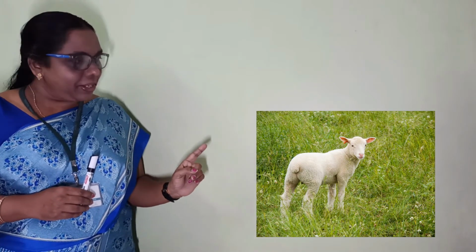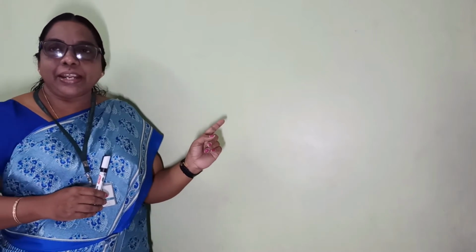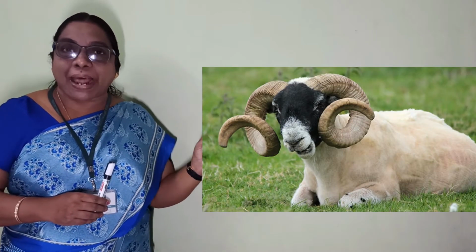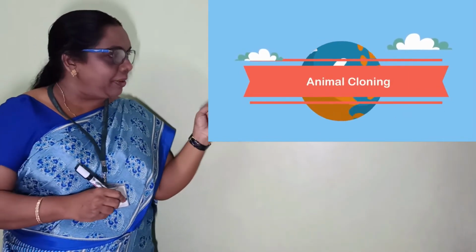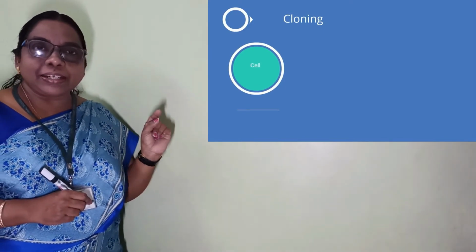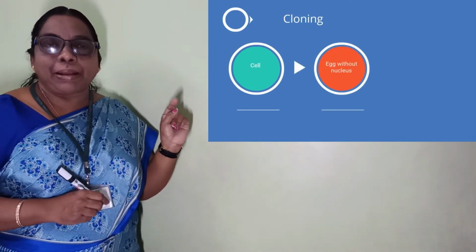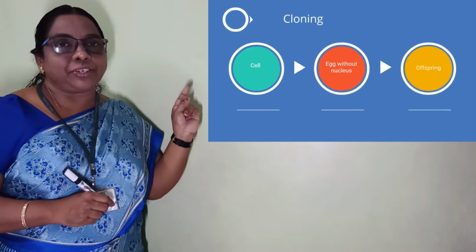Finn Dorset, and the second one, look at this particular picture, is the Scottish Blackface Ewe. So now after selecting these two sheep, how did they do the process? From the Finn Dorset sheep, from the mammary glands, they selected one cell. Okay, look at this process. They selected the cell from the mammary glands of the Finn Dorset sheep.